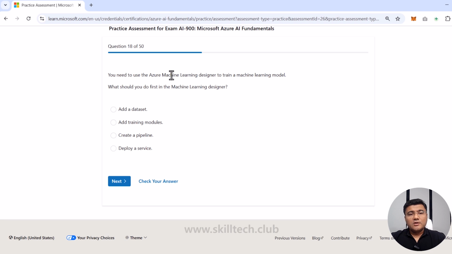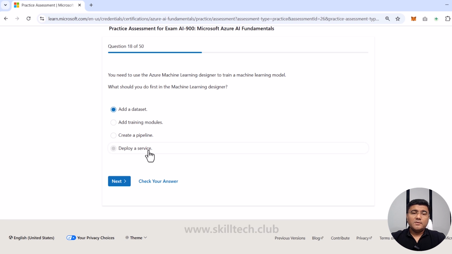You need to use Azure Machine Learning Designer to train a machine learning model. What should you do first in the Machine Learning Designer? Now, they are talking about Designer right now. Designer is not a practical part of this particular AI-900 course, but still they're asking you this question, which happens sometimes. You add a data set, you add a training module, you create a pipeline, or you deploy a service. I think the first step is going to be we always associate a data set with that. So I'm going to choose this one.